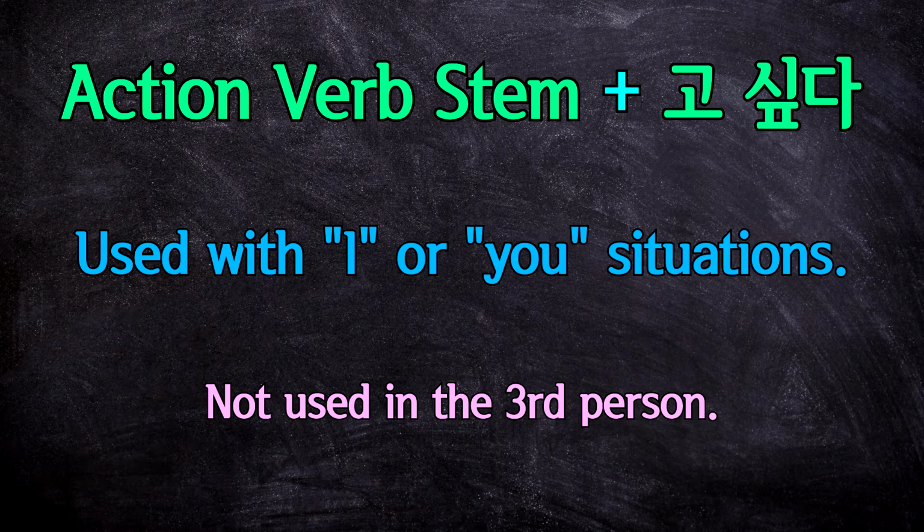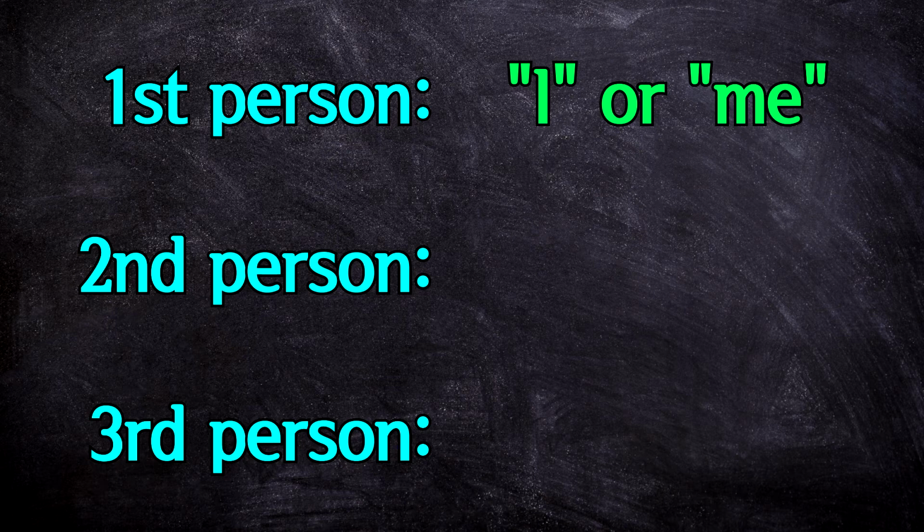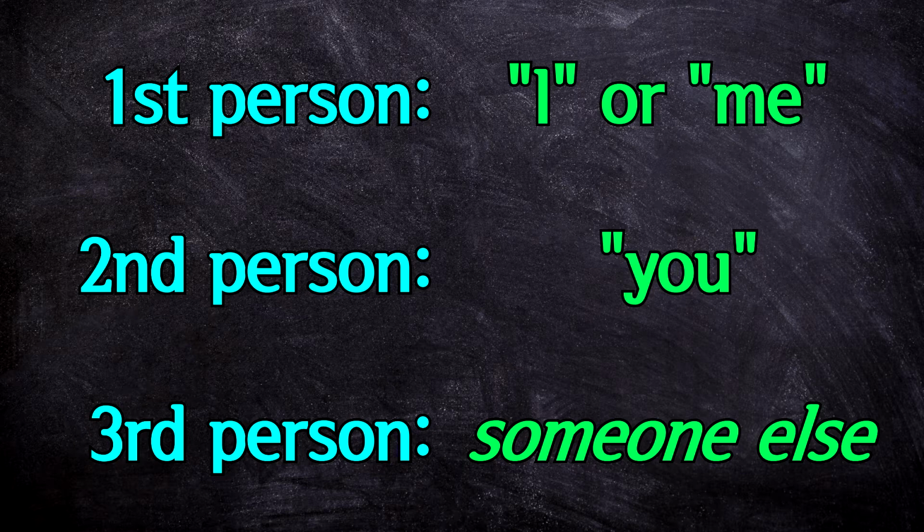What's the third person? Well, the first person is just talking about yourself, so I or me. The second person is when you're speaking directly to someone else, so you. And the third person is any time that you're speaking about someone else. This could be he or she or they, or just anyone besides I and you.